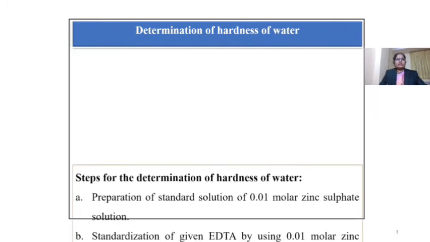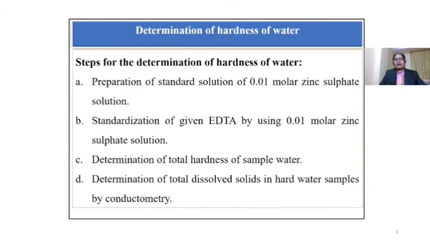Let us see the steps for the determination of hardness of water. A. Preparation of standard solution of 0.01 molar zinc sulfate solution. B. Standardization of given EDTA solution by using 0.01 molar zinc sulfate solution. C. Determination of total hardness of sample water. And D is determination of total dissolved salts in hard water sample by conductometry method.